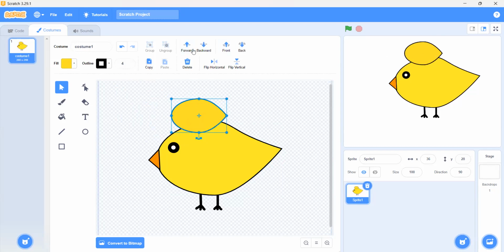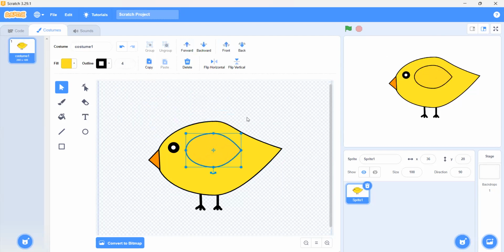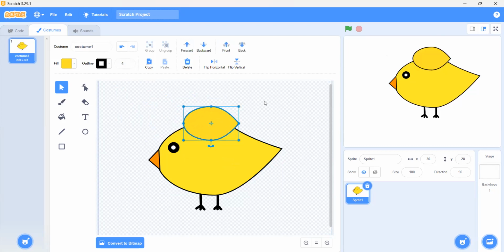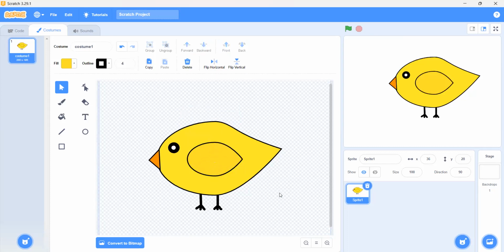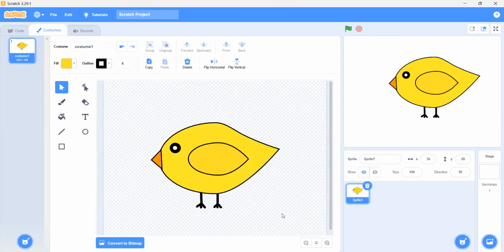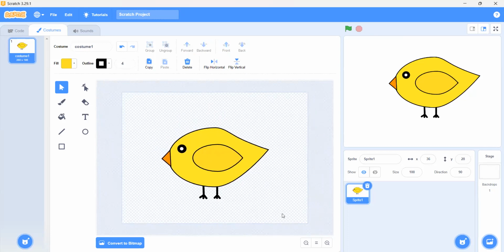So now it will be on the front, Mina. If you click on this and send it backwards, it will go behind. I think now it's good, or we can increase it a little bit. Okay, now it is good, Mina.